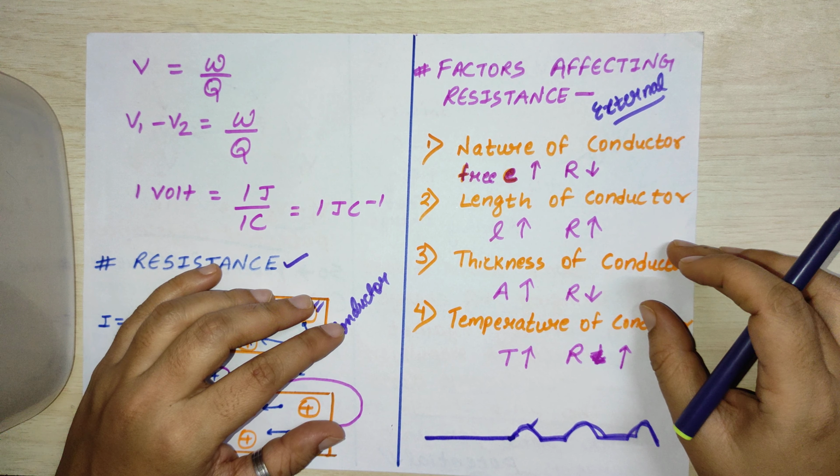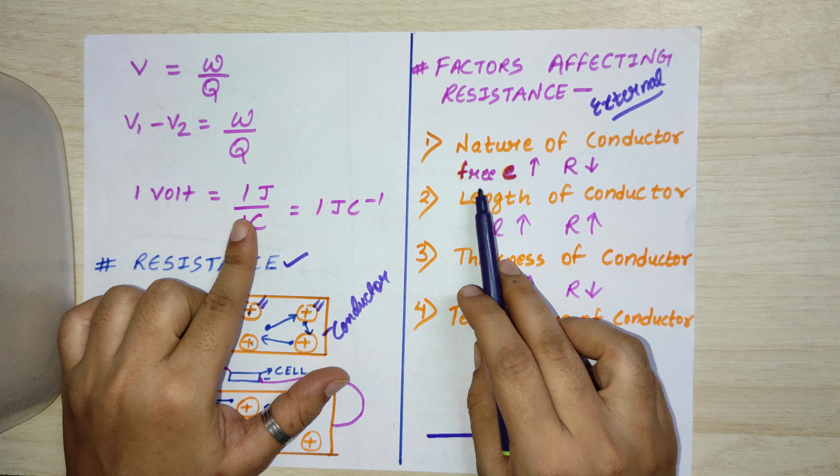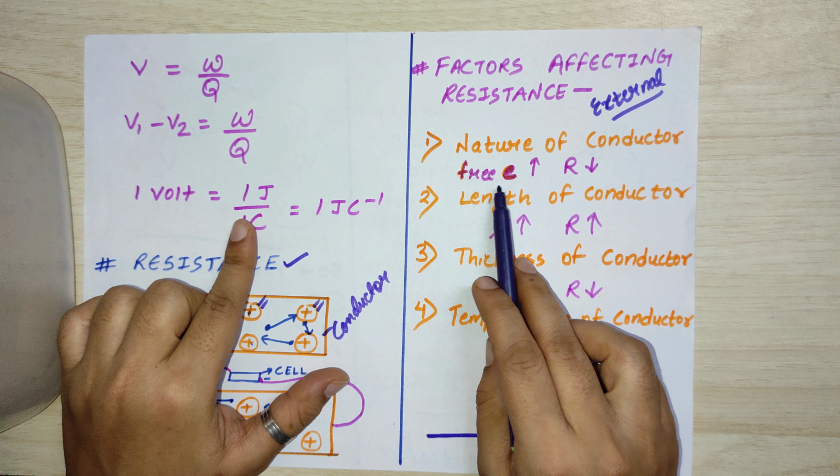First of all, it is the nature of conductor. If the material is conducting in nature, there will be more number of free electrons. So the more the number of electrons, the less will be the resistance. Clear? The more conducting the material is, the lesser will be the resistance.